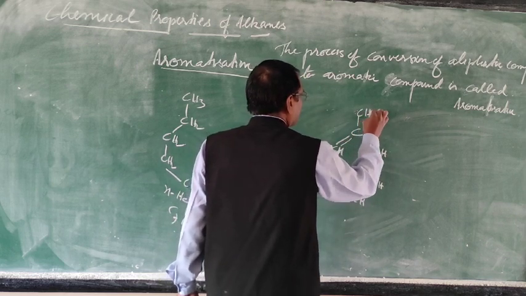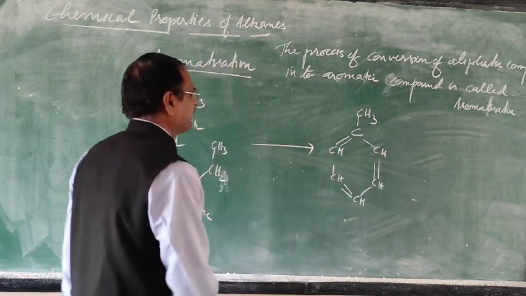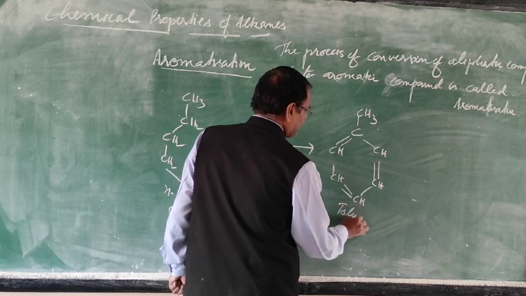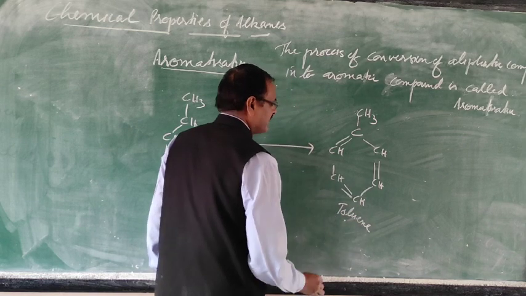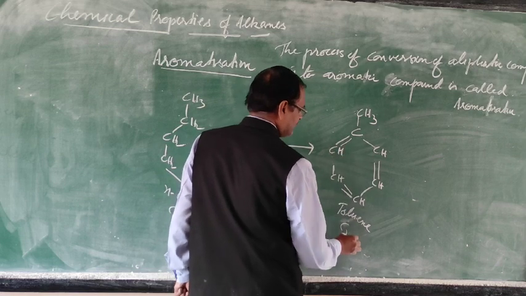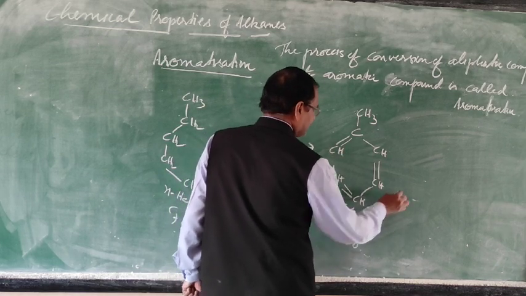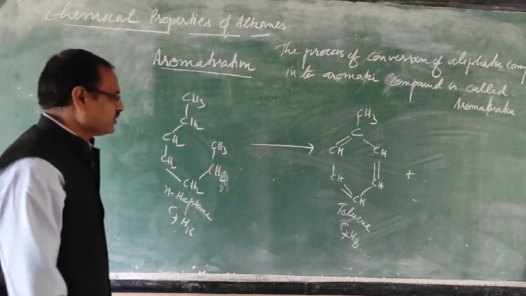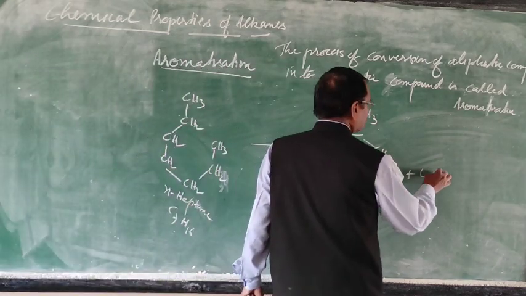This one is a benzene derivative. This is called toluene. Toluene, and the formula will be C7H8. Now just to see how many hydrogens more, 8 are more, then 4 molecules.